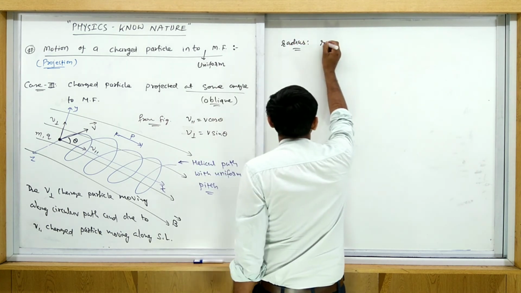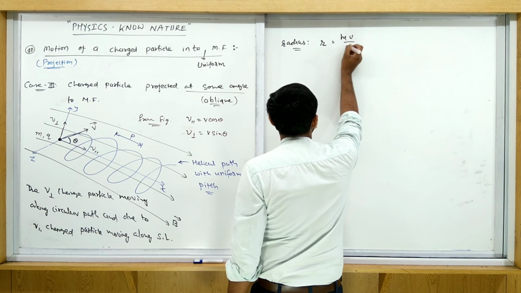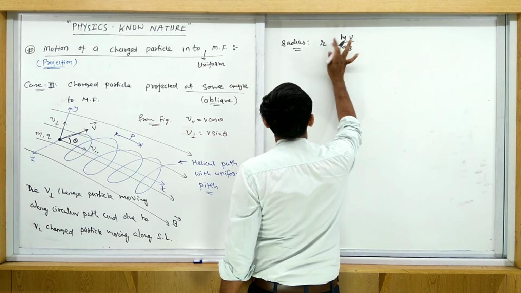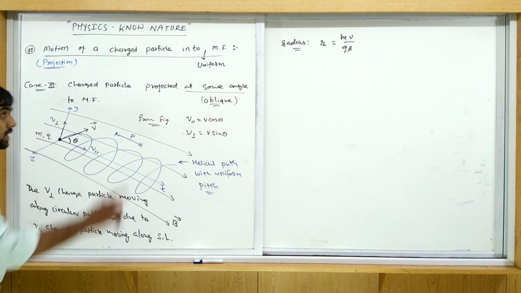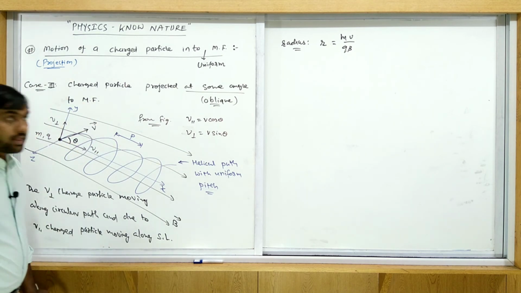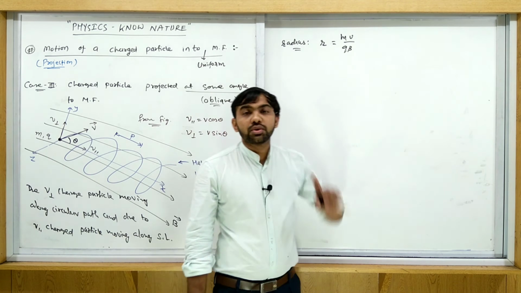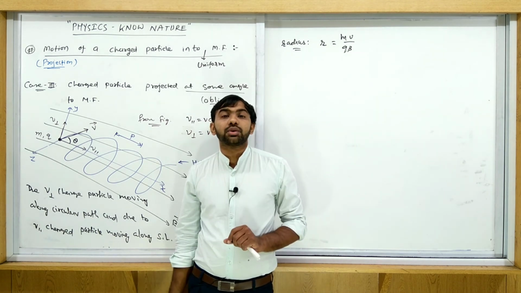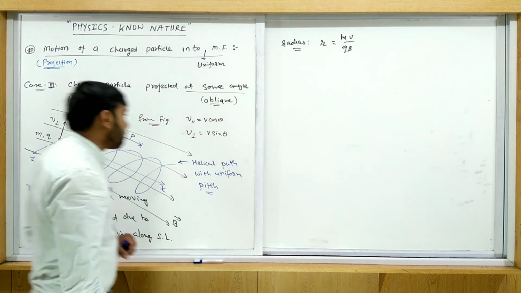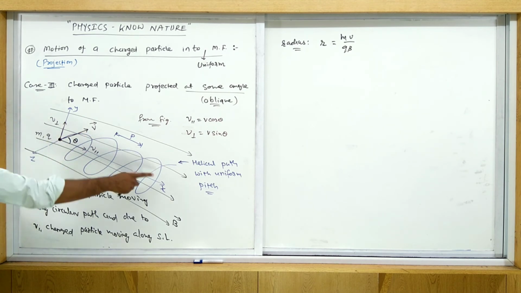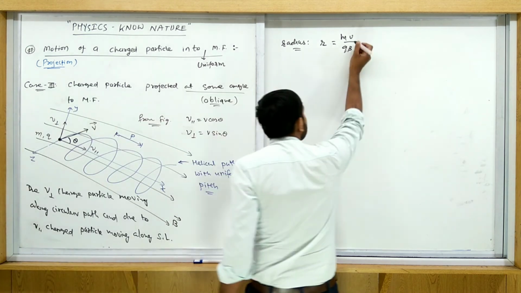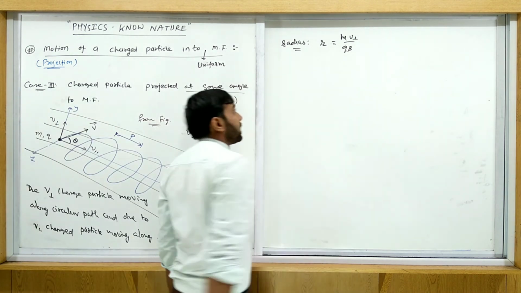If you want to write the radius, then R is equal to mv upon qB, as we know. But here V is which one? When we derived this relation, we used the V that is perpendicular to the magnetic field. So here which velocity is perpendicular? This V perpendicular. So here you just replace V by V perpendicular.